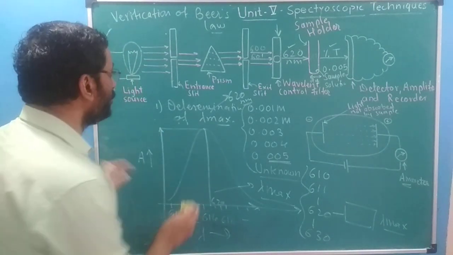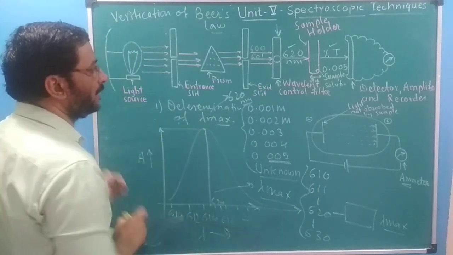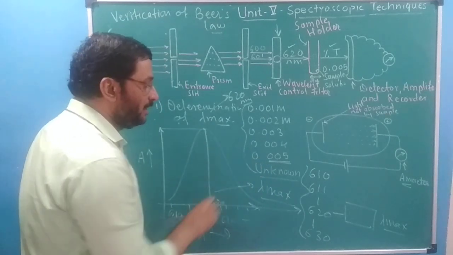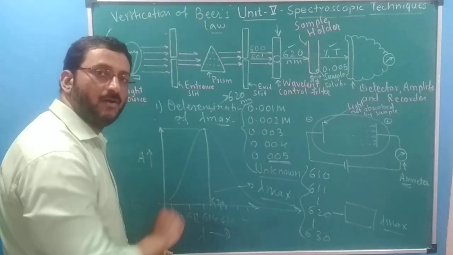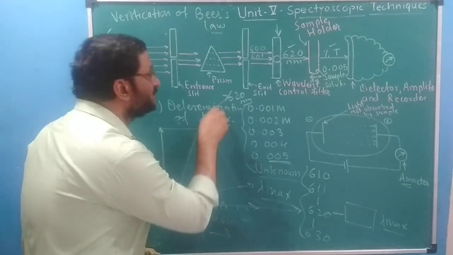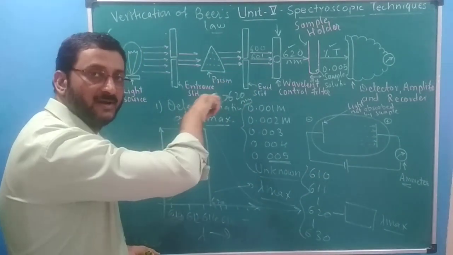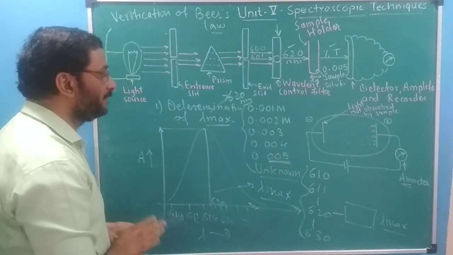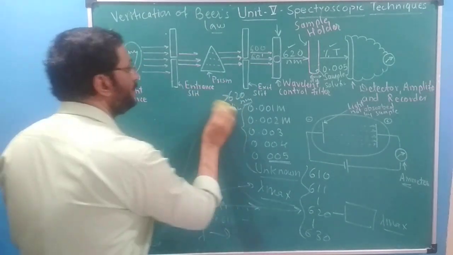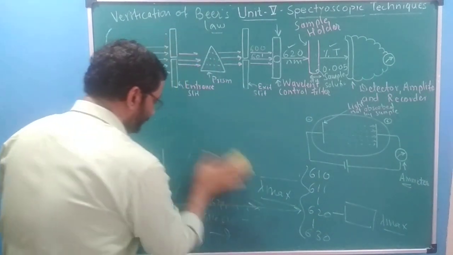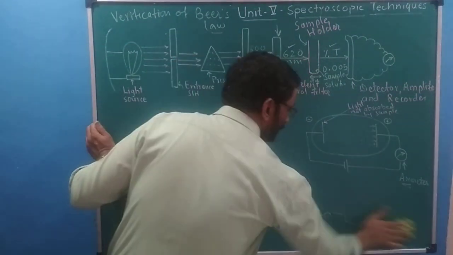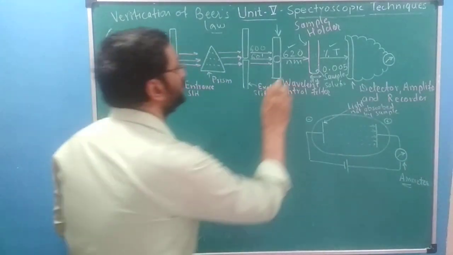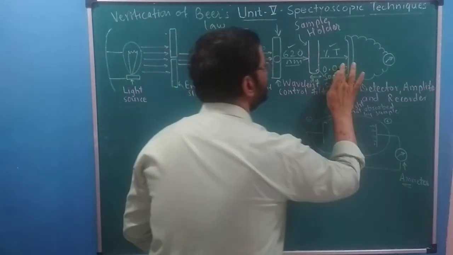The second part is verification of Beer's law. In this first part, we have not used the solutions that we initially prepared. We have used only one solution, the rest we have not used. We have used different wavelengths, different photons of light of different intensity. And in verifying the law, our lambda max is now fixed. What will be changing? We will be using the solutions.